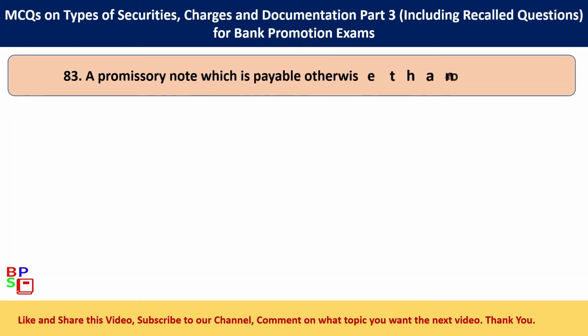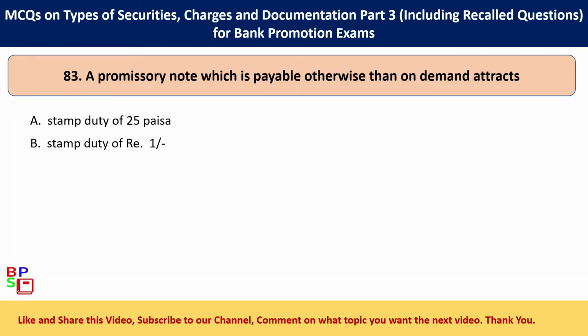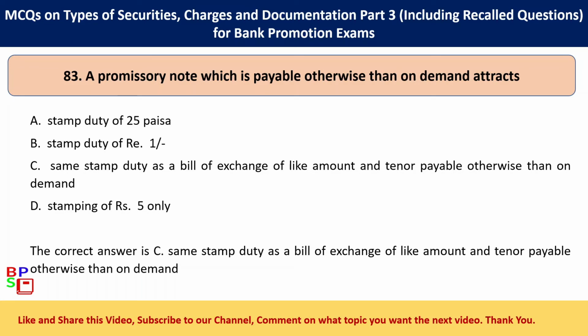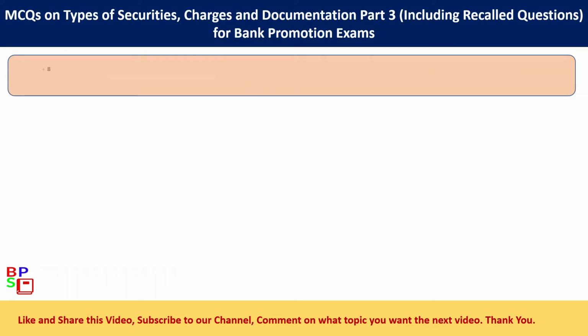83. A promissory note which is payable otherwise than on demand attracts. Option A, stamp duty of 25 paisa. Option B, stamp duty of Rs. 1/. Option C, same stamp duty as a bill of exchange of like amount and tenor payable otherwise than on demand. Option D, stamping of 5 rupees only. The correct answer is option C, same stamp duty as a bill of exchange of like amount and tenor payable otherwise than on demand.